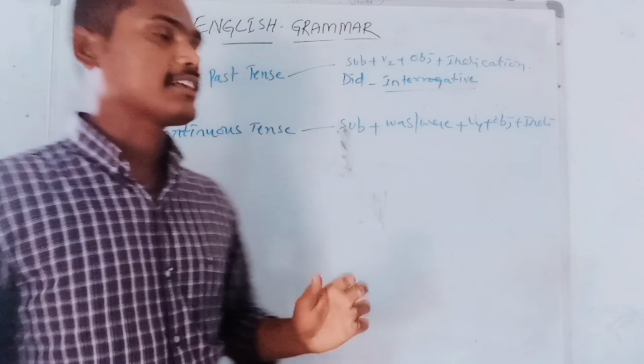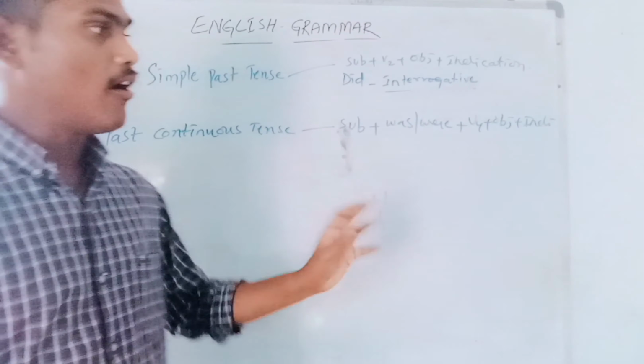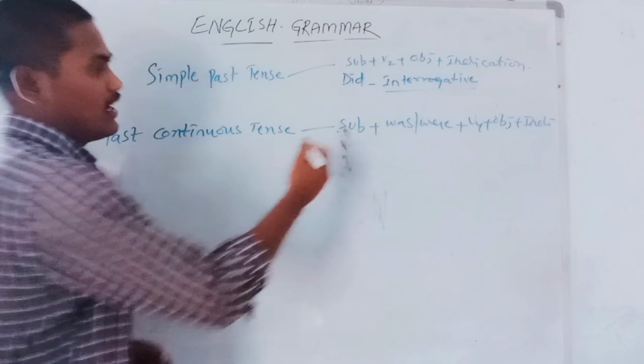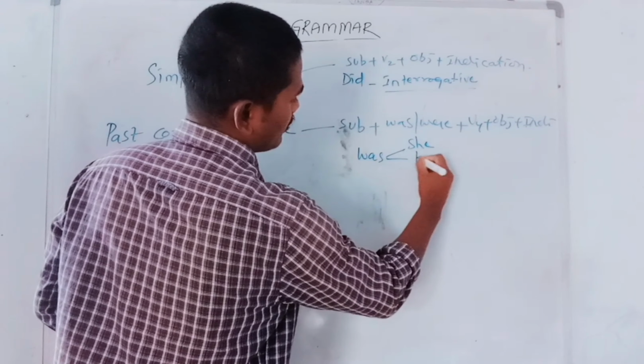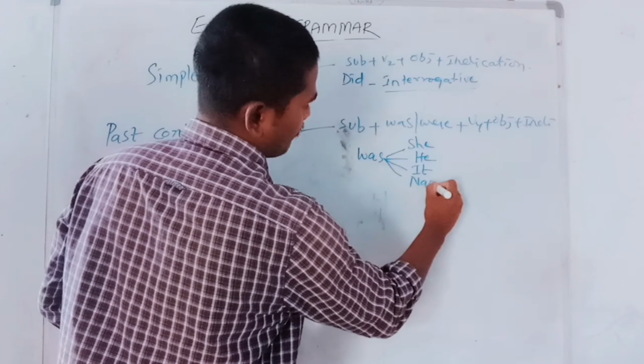In this tense, we express the action which was continuing in the past. We use was after she, he, it, and names.